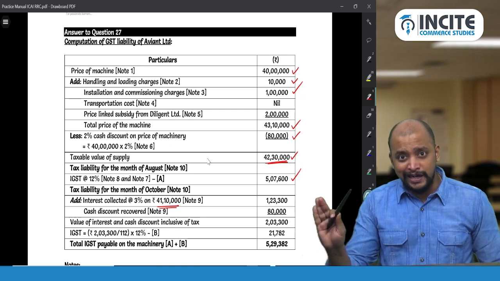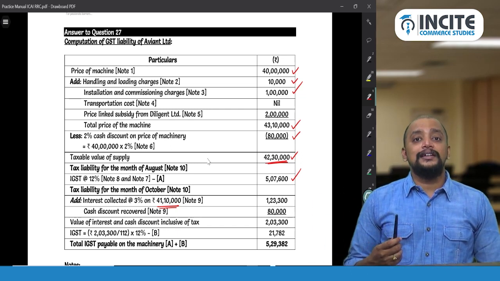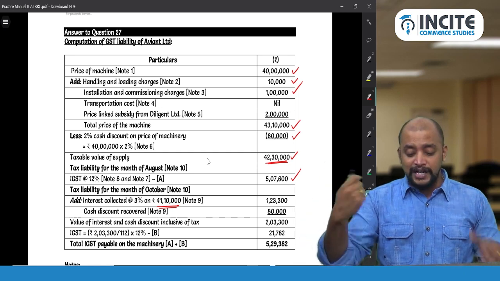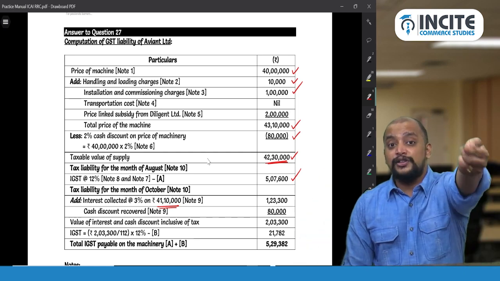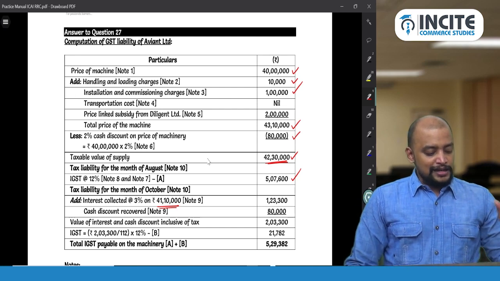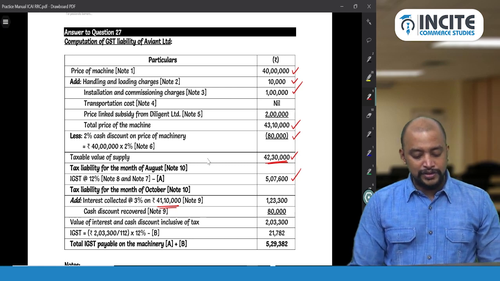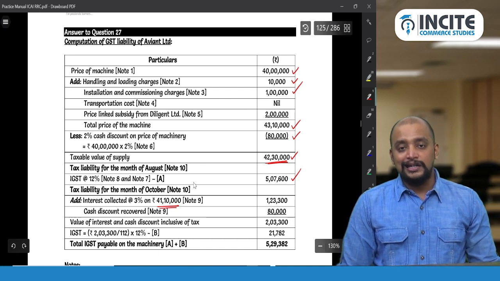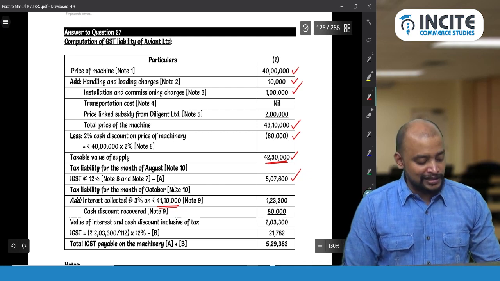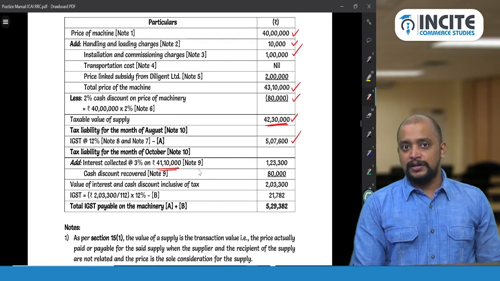And this discount whatever we have offered, we already deducted 80,000, but that 80,000 is also recoverable from him, so plus 80,000, that is 41 lakh 10,000 will be taken as the amount due from the customer into 3%, so 1,23,300.